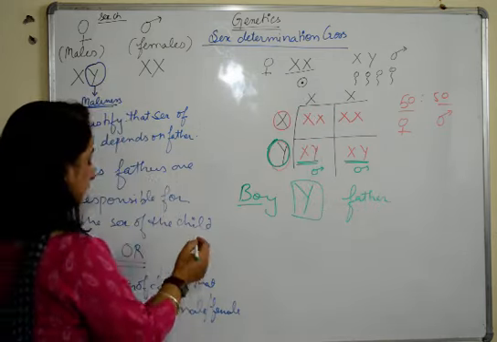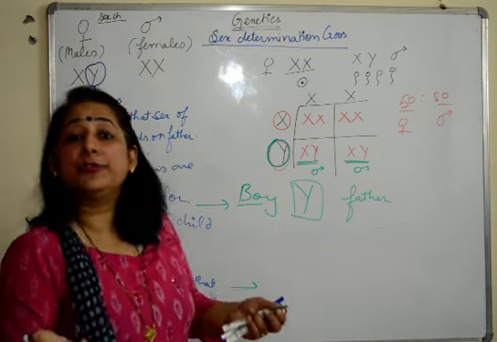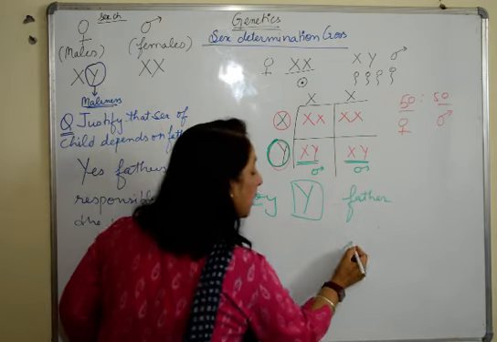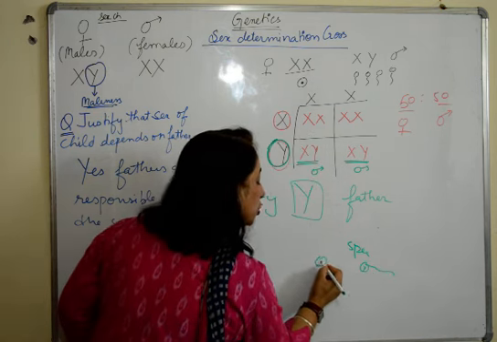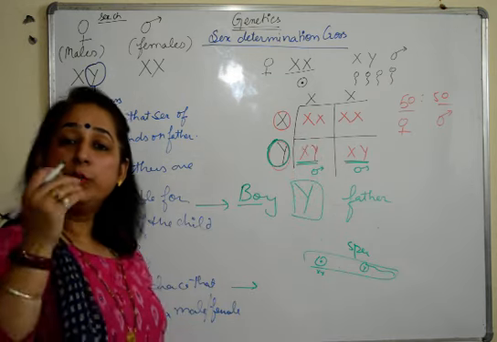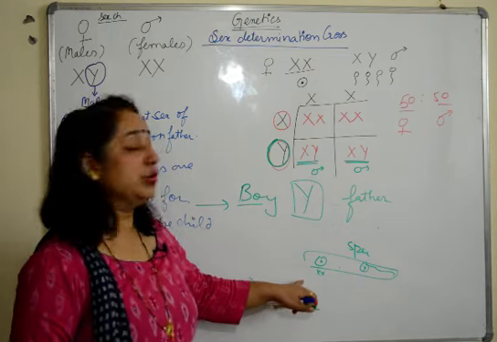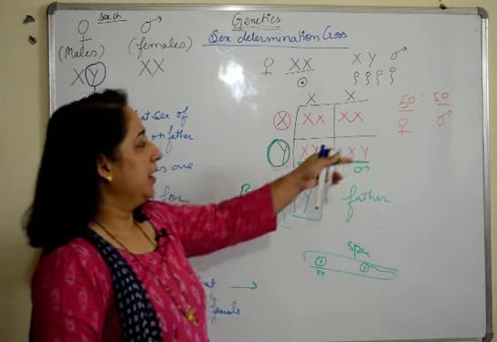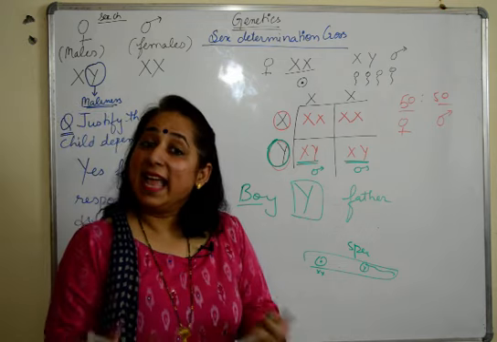Now we come to, this is the first thing. We have answered the first thing. Now the second thing is that it's just a matter of chance. How? It's just a matter of chance that the sperm which was carrying Y chromosome has fused with the XX egg. It is a matter of chance which sperm carrying which chromosome is going to fuse with the egg. So it's just a chance. 50-50 chances. It can be a male, it can be a female, but again it's a matter of chance.